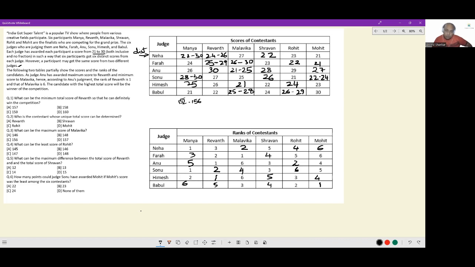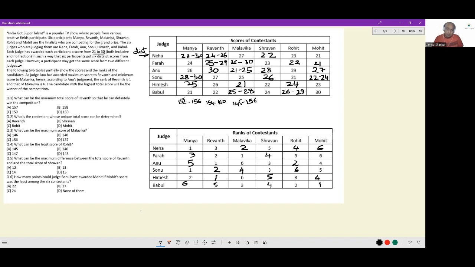Revant's score is 22, 26 is 48, 48 plus 27 is 75, 75 plus 30 is 105, 105 plus 55 is 160, and I need 2 less and 4 less. So 154 to 160 for Malvika. 28, 21, 49, 49 plus 50 is 99, 99 plus 30 is 129, 129 plus 27 is 156 again. What is the lower range? 3 less, 4 less, 4 less, 11 less. So 145 to 156.